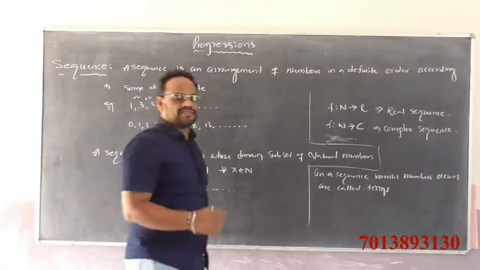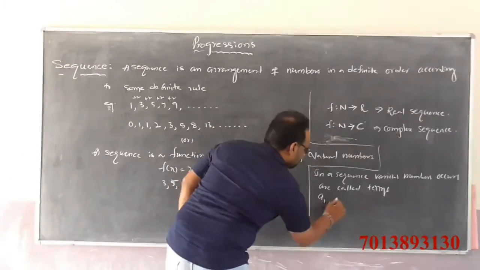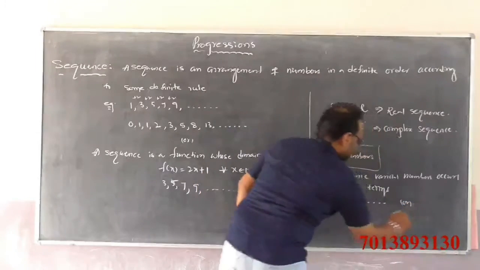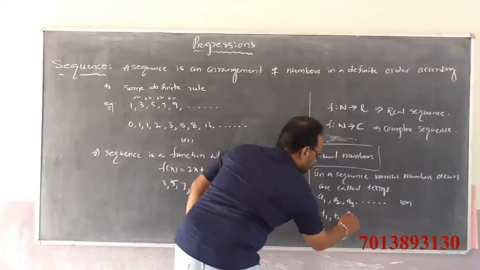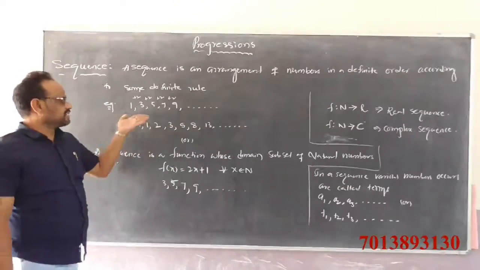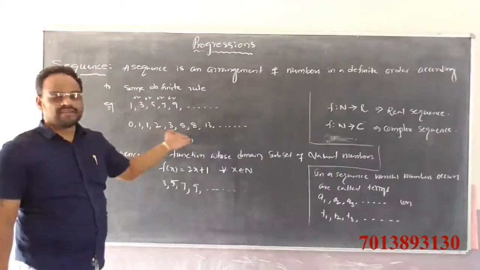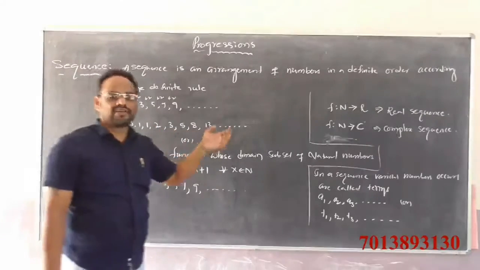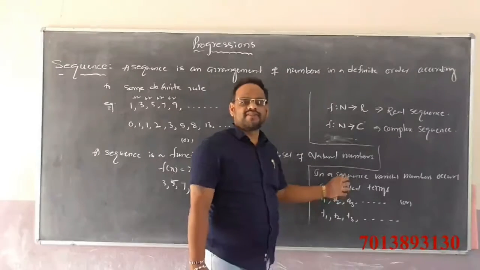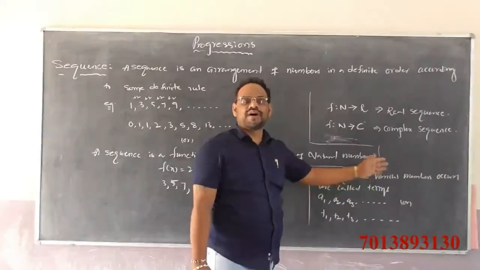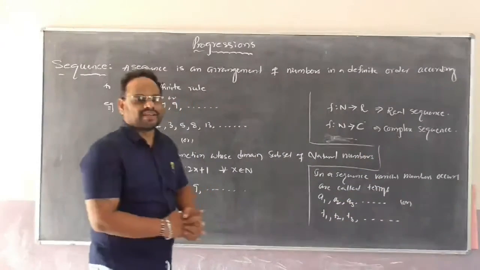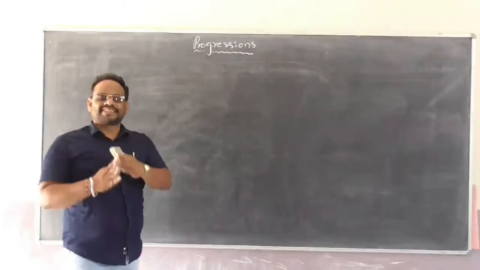Sequence is nothing but an arrangement of numbers, so generally terms are denoted by A1, A2, A3, and so on, An, or T1, T2, T3, and so on, Tn. This is called a sequence. Sequence completed. Next, series.